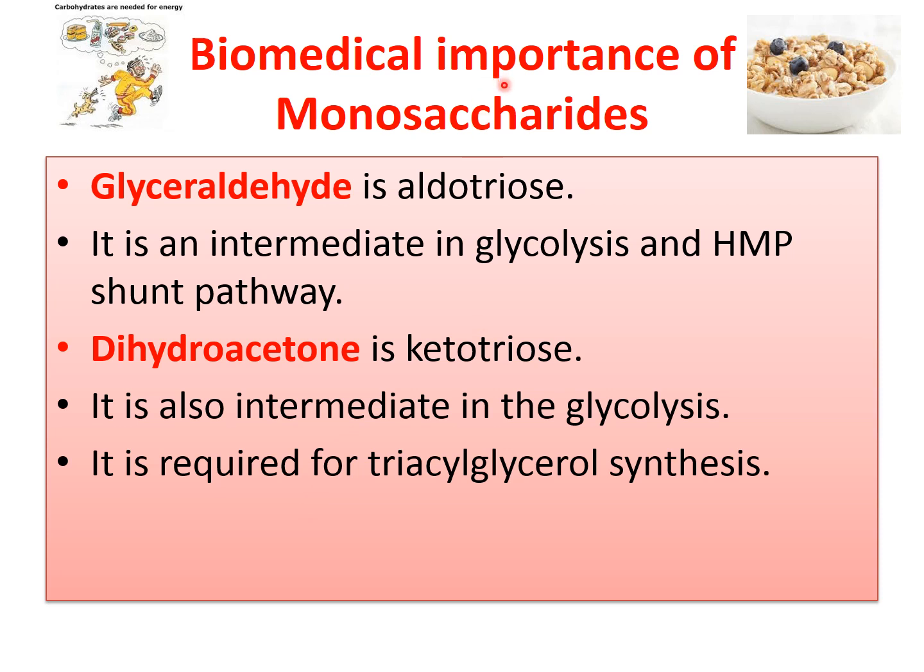Now we go in detail about monosaccharides. So, biomedical importance of monosaccharides. We have seen that glyceraldehyde is aldotriose. It is an intermediate in glycolysis and HMP shunt. Dihydroxyacetone is ketotriose. It is also an intermediate in glycolysis. It is required for triacylglycerol synthesis. For triacylglycerol synthesis, dihydroxyacetone is required.